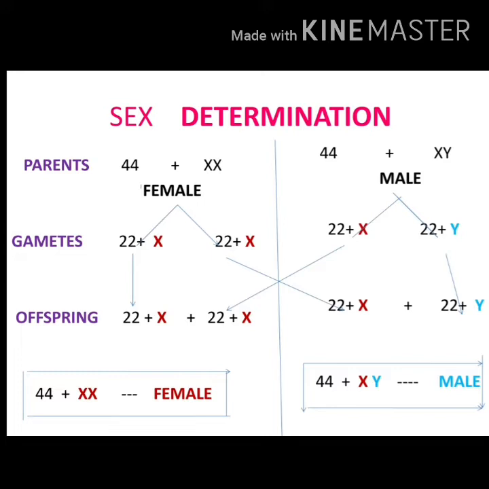50% of the sperms will have 22 autosomes and one X sex chromosome. That is what I denoted here with 22 plus X. And the remaining 50% of the sperms will have 22 plus Y sex chromosome. So 22 plus Y.